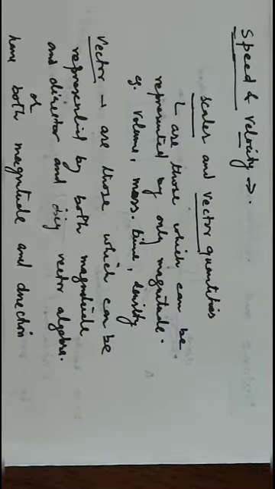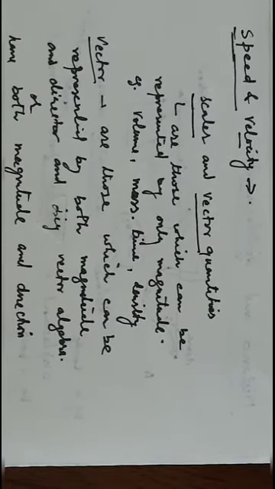Scalar quantities are those which can be represented by only magnitude, for example volume, mass, time, density, etc. We can say that scalar quantities are those for which magnitude is important. Direction is not important or not required.